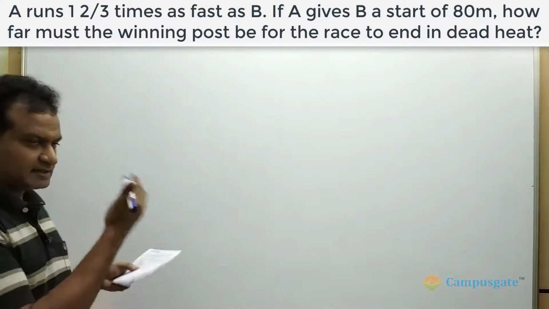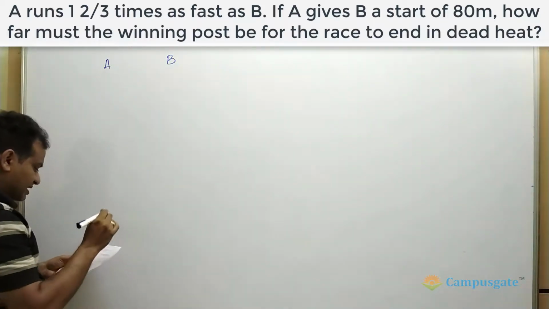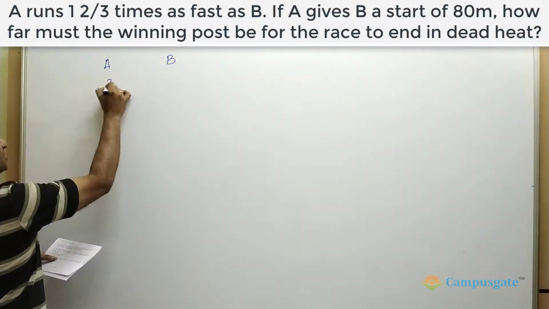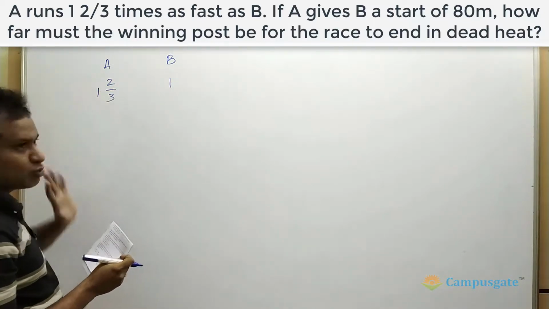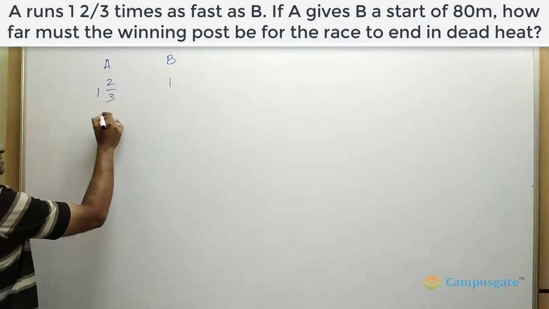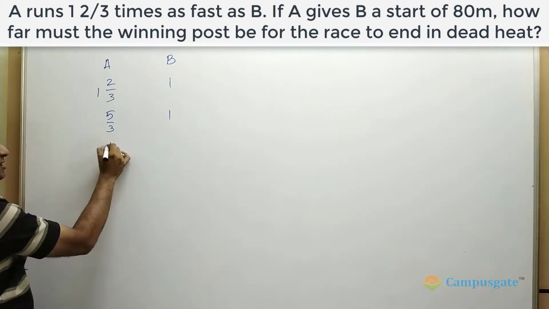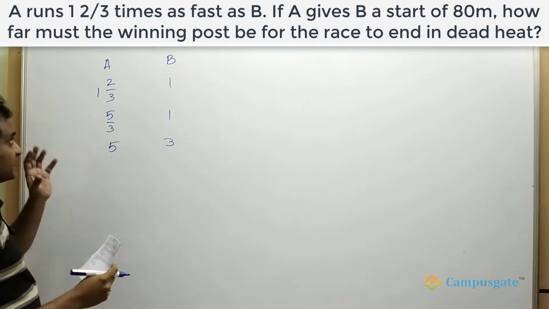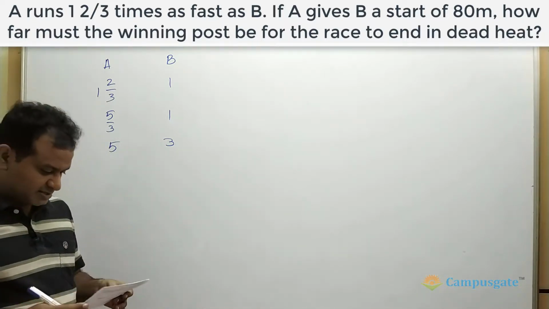So let us calculate the ratio of the speeds between A and B. It is given that A runs 1 2/3 times faster. So if B's speed is 1 unit, A's speed will be 1 2/3. So let us make this a proper fraction. So this is 5/3 and 1. So let us multiply on both sides by 3. Therefore, we will get the speed ratio between A and B is 5:3. So that is the first part.